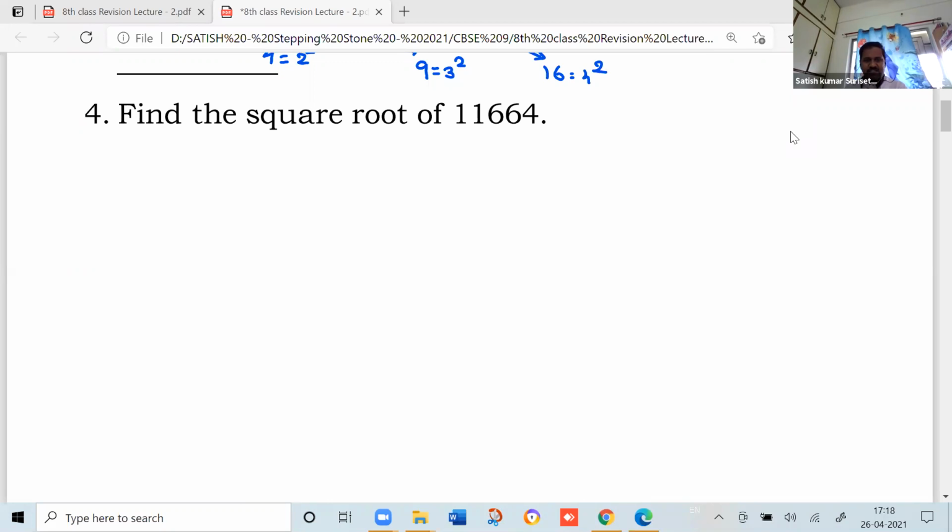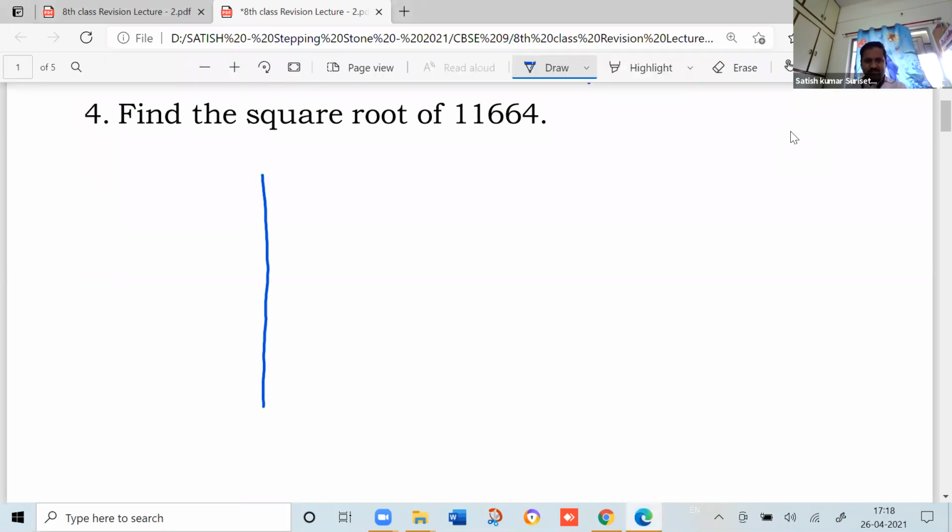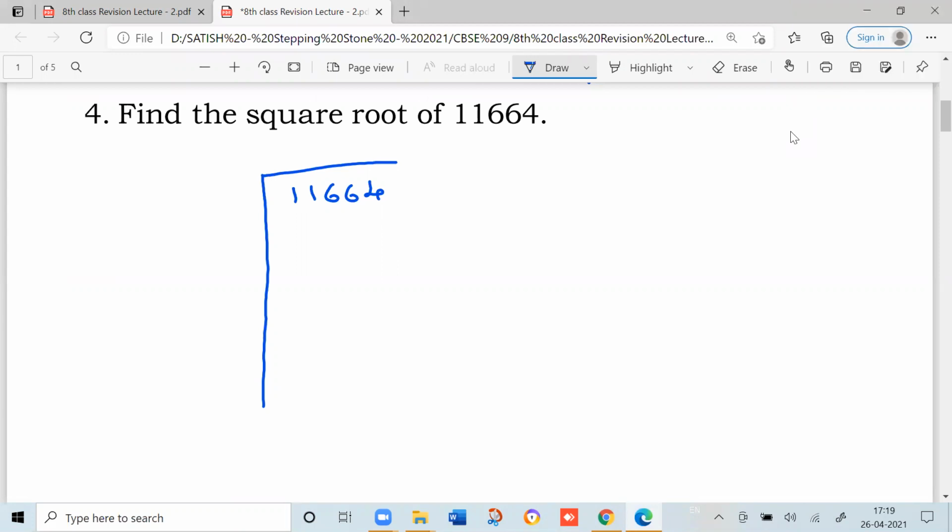So we need to calculate the square root of 11664. For the procedure, I should group two digits from right to left.